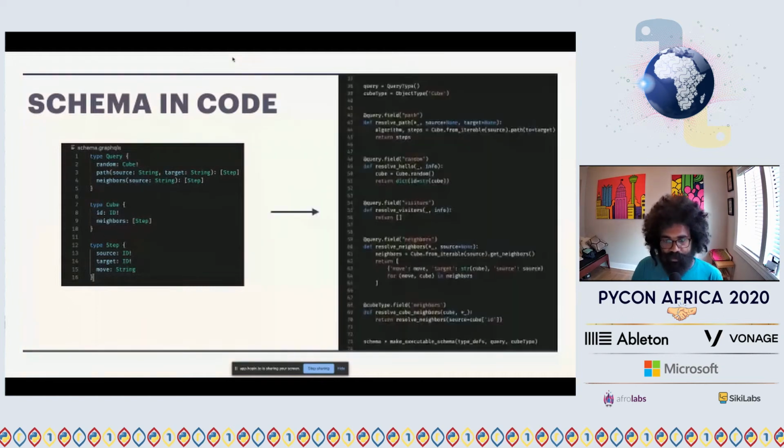So to the right is the implementation of the schema, and anybody who's familiar with Flask or has played with any framework that makes heavy use of decorators should look at this code and feel familiar. And that's exactly how I felt when I first saw it. I said, okay, I can just write some functions and then tie them to the fields that I define in my GraphQL schema. That's easy enough.